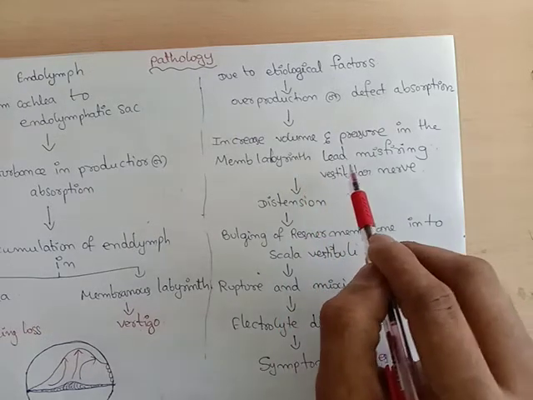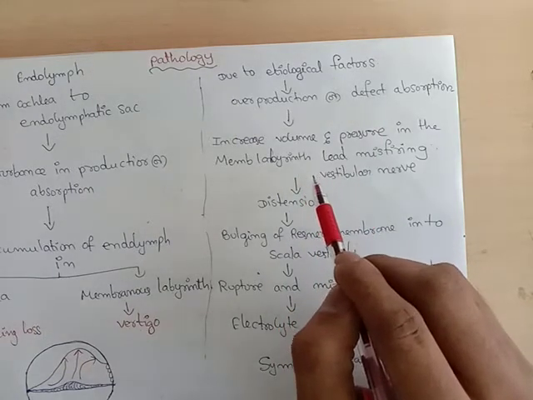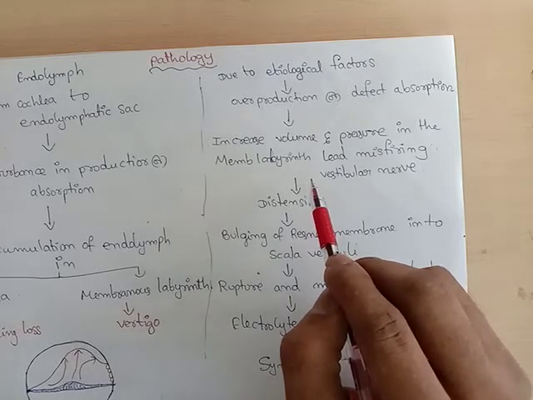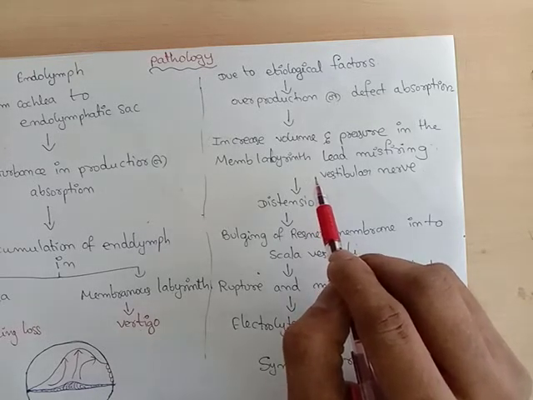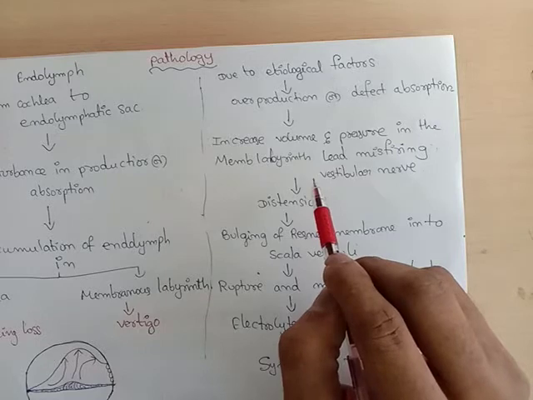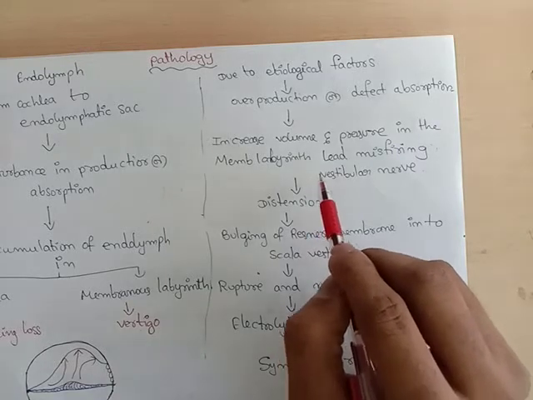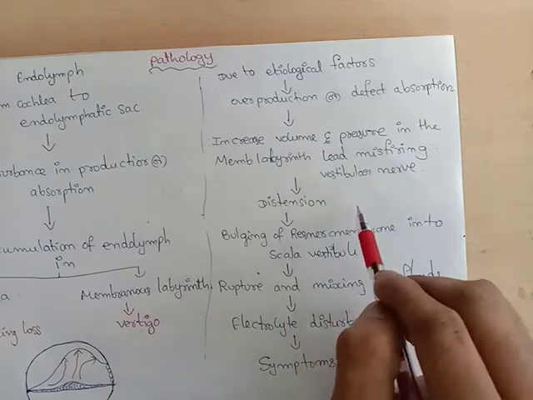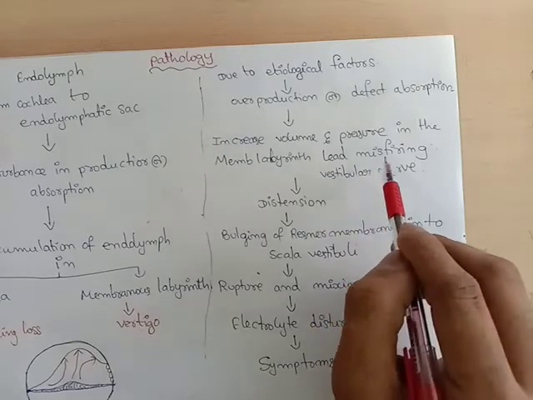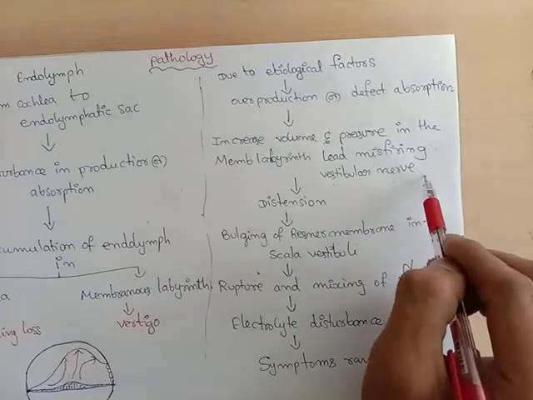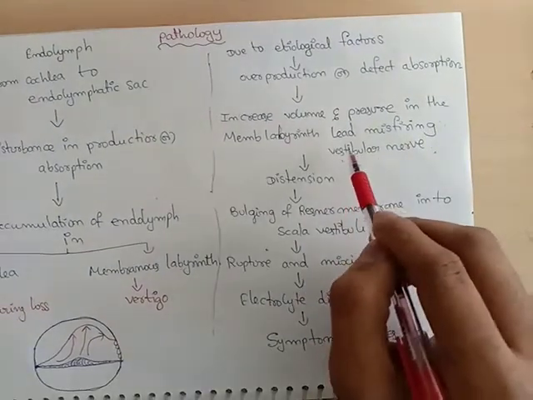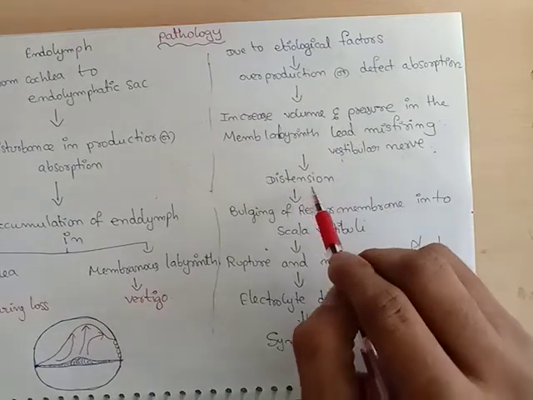These pressure waves are transmitted to the organ of Corti, which leads to misfiring of the vestibular nerve, and due to the pressure there is also a distension.